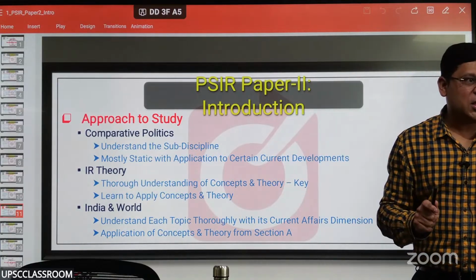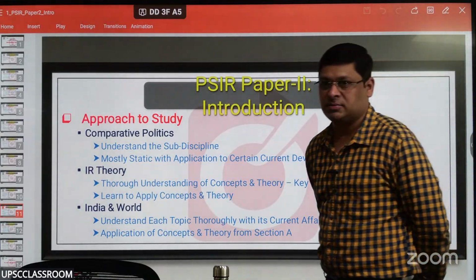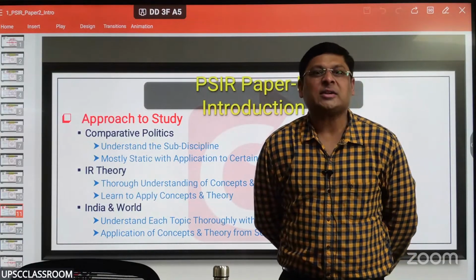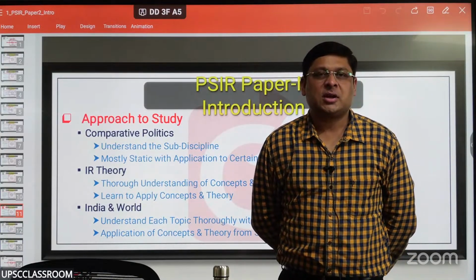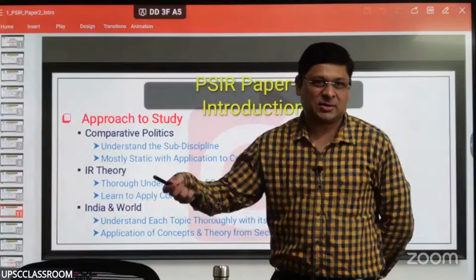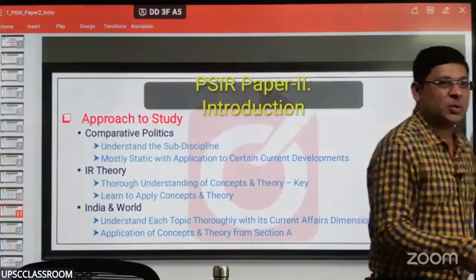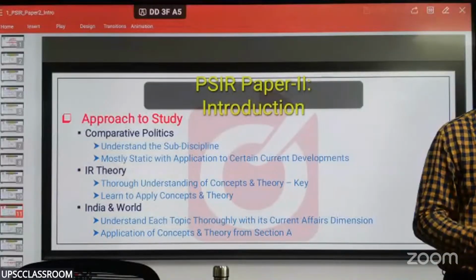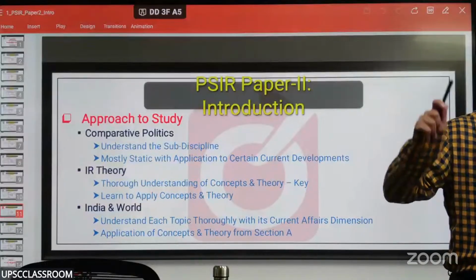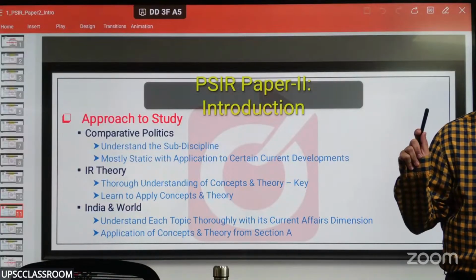So for example, if the question comes on, say, Galwan clash or Doklam standoff, you can write something like this: this indicates an intense phase of bilateral Cold War between India and China. And after that phase, what began between these two countries was a phase of détente. So I used two concepts from section A to describe what a GS student would have plainly described.